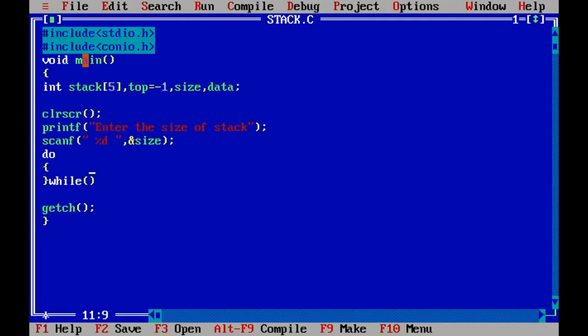Okay, we'll write a condition at the end. For the continue check in the while, what do we write? If I want to continue, printf will display one message here: Do you want to continue? What to enter? Scanf, we'll take one value here, %d. We need to declare one variable here.